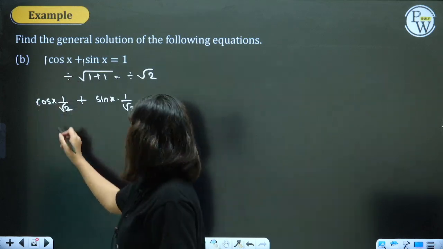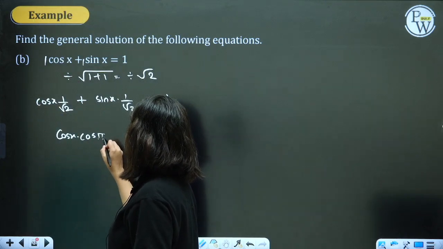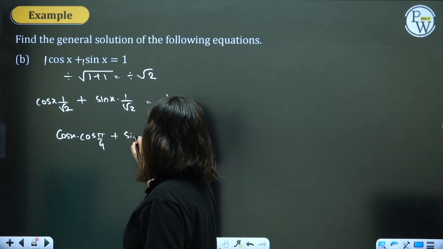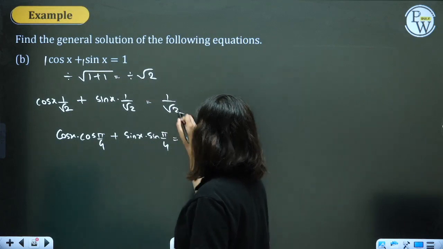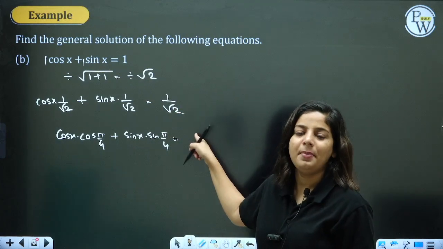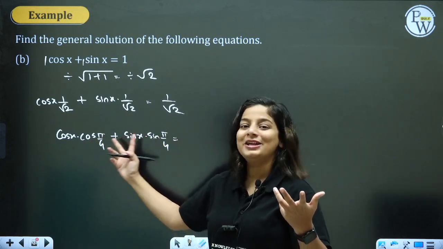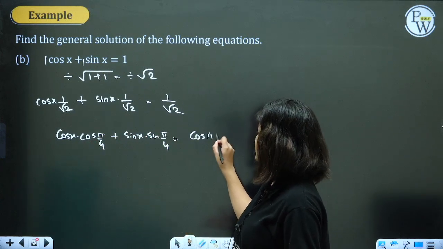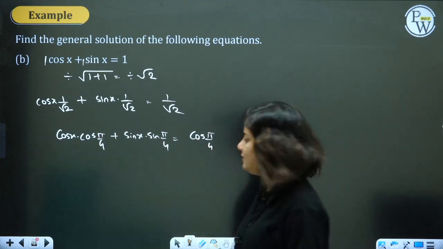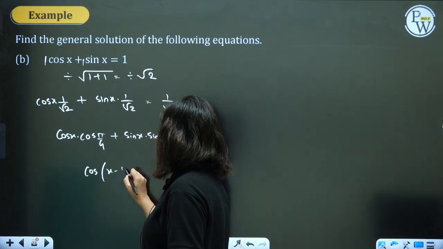Cos x into cos pi by 4 plus sin x into sin pi by 4 is equal to, on the RHS I can write sin pi by 4 also, cos pi by 4 also, but because the LHS is making a formula of cos, let's write this as cos pi by 4. Cos pi by 4 makes sense. Do you agree with me? This is a formula of cos of x minus pi by 4.